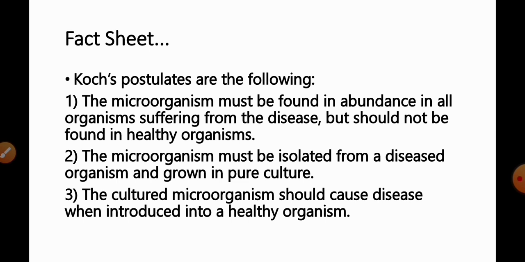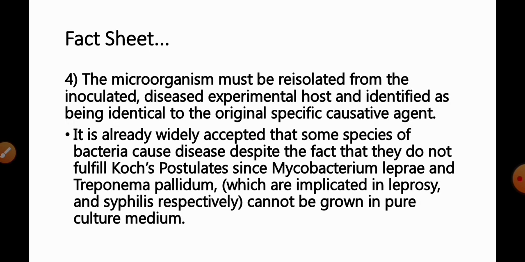And last, number 4, the microorganism must be re-isolated from the inoculated, diseased experimental host and identified as being identical to the original specific causative organism or agent. So these are the 4 statements known as Koch's postulates.